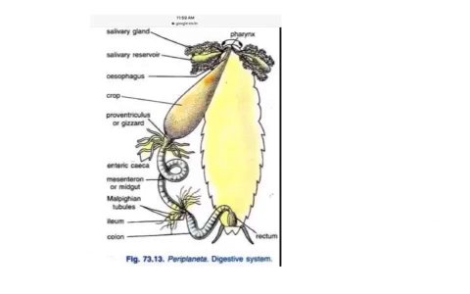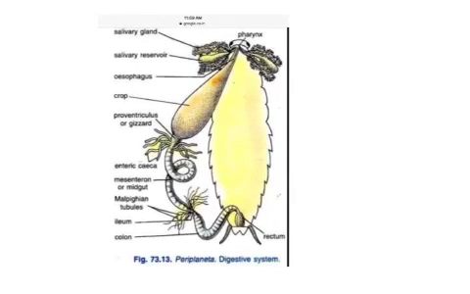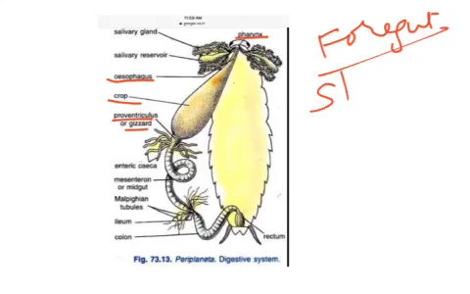Let's see the regionalization of the cockroach, which includes foregut, midgut, hindgut, and now I am showing it again in the diagram. The pharynx, esophagus, crop, proventriculus or gizzard all belong to the foregut, and the foregut is also called stomodium.